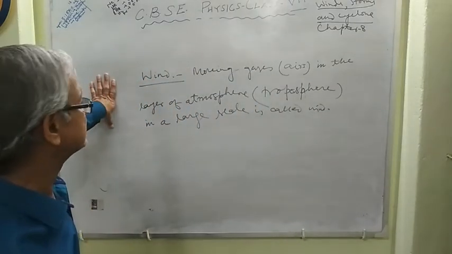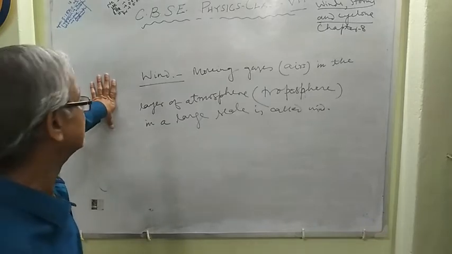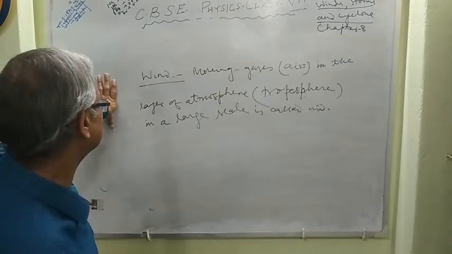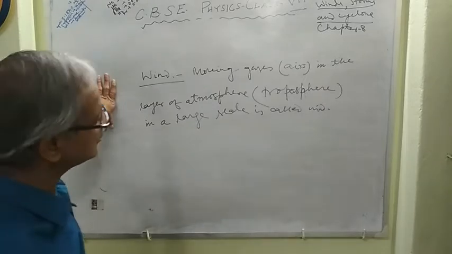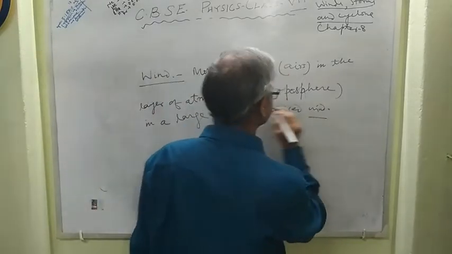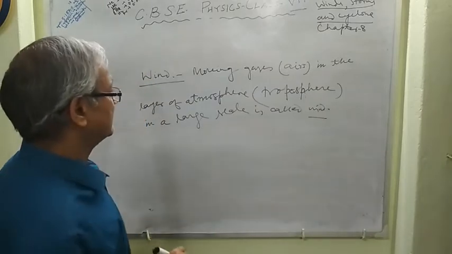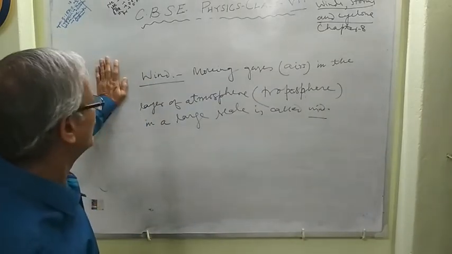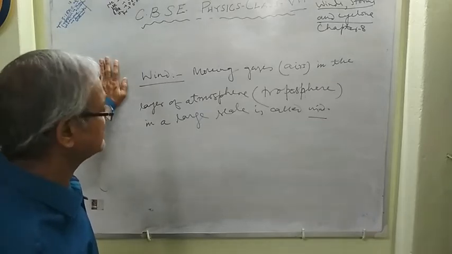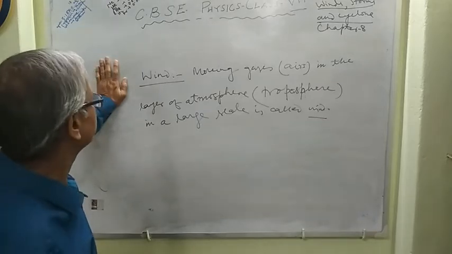Moving gases, that is air, in the layer of atmosphere, that is the troposphere, on a large scale is called wind. Right? Hence, wind is defined in this way.